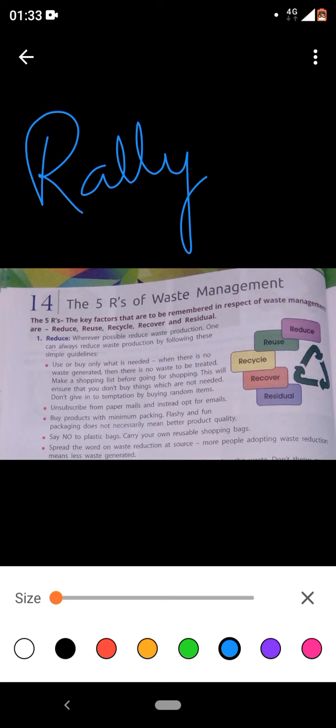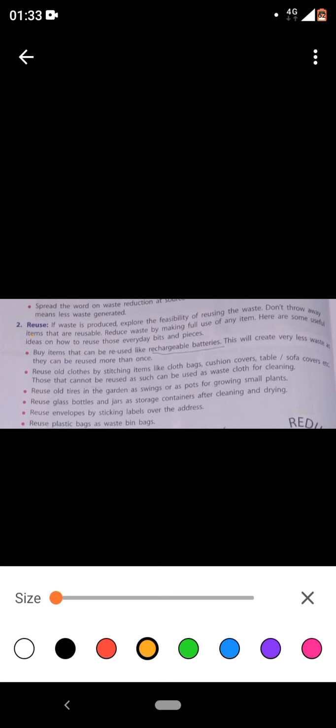This is what happens. But where we can spread the words through mouth-to-mouth conversation, there we must try. Okay, clear? Okay, next R is reuse. That is reuse, very important.